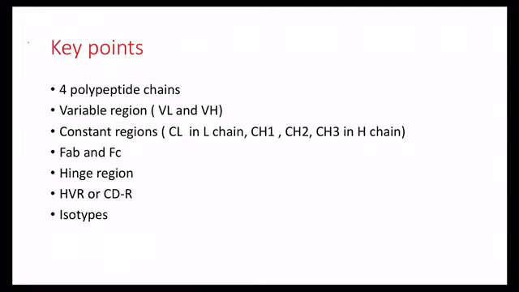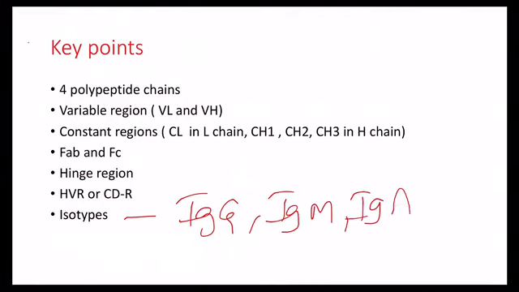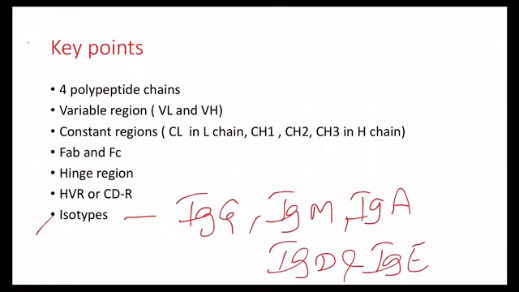Isotypes are based on the heavy chain structure. It refers to the variations in the constant region of light and heavy chains. So, immunoglobulins are classified based on this heavy chain. They are immunoglobulin isotypes: IgG, IgM, IgA, IgD and IgE. In the next coming video, I will explain in detail about the structure and functions of these classes of immunoglobulins, IgG, IgM, IgA, IgD and IgE. With this, I am concluding my topic on the structure of immunoglobulin.